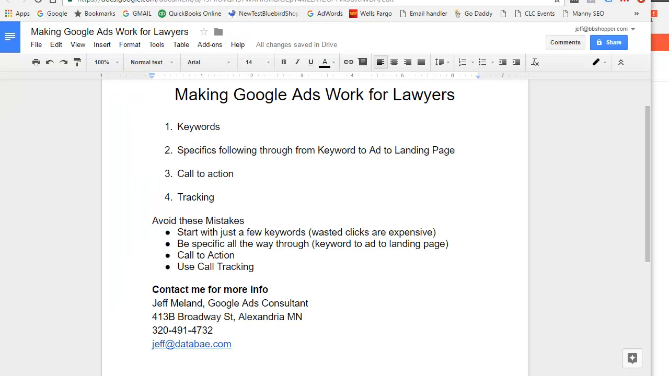All right, and avoid these mistakes. Start with just a few keywords, because wasted clicks are expensive. I think a lot of people will go ahead and add way too many keywords, and then they'll get people searching for other things, and your ad's showing up for them, and they click, and then your click is wasted. So you want to just start with a handful, maybe a half a dozen or so, and be specific.